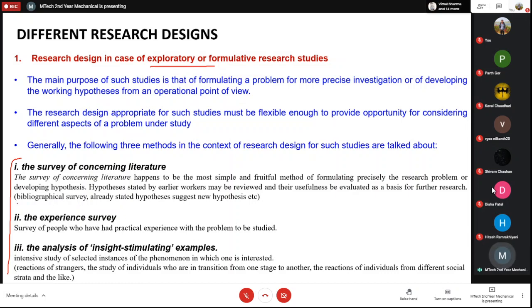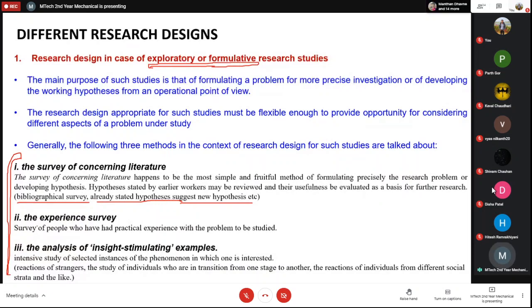Bibliographic survey is another important term in this literature survey. In this, you look at the different references of all your important papers, and then you go to those specific papers where you want to explore further. You also explore the already stated hypotheses, and you also suggest new hypotheses. So the literature survey is actually a very detailed and thorough process, because you are exploring something, some equations or some phenomena, or you want to formulate something.